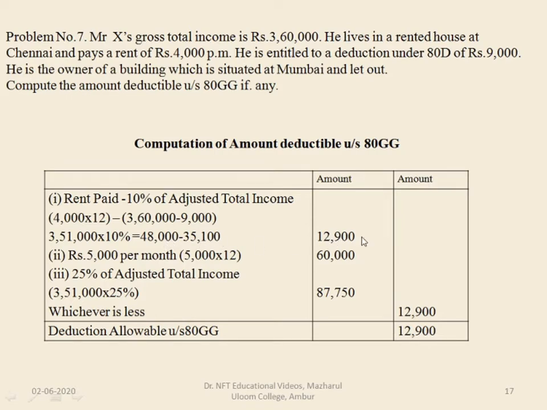35,100, you get 12,900. Then 5,000 per month is 5,000 into 12, 60,000. 25% of adjusted total income is 3,51,000 into 25%, 87,750. Whichever is less is considered to be the amount deductible under section 80GG. So here the less amount is 12,900. So this is the amount which can be deducted, deduction allowable under section 80GG.